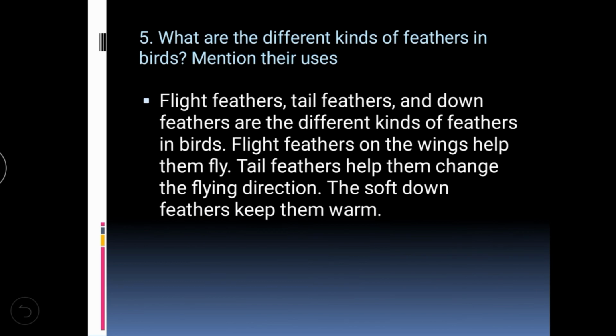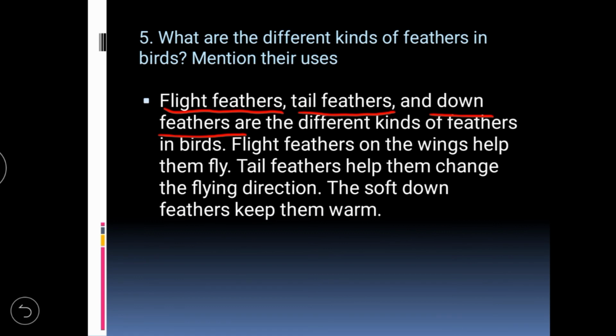Then the next question: what are the different kinds of feathers in birds and their uses? Flight feather, tail feather and down feather are the three kinds of feathers in birds.